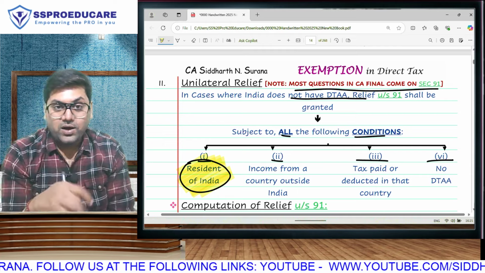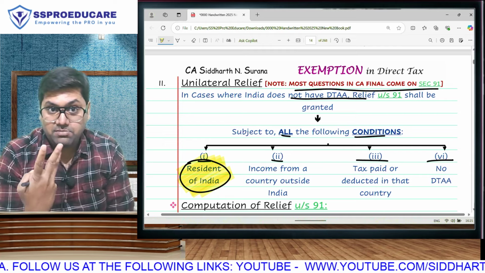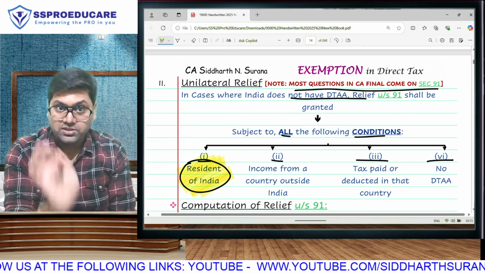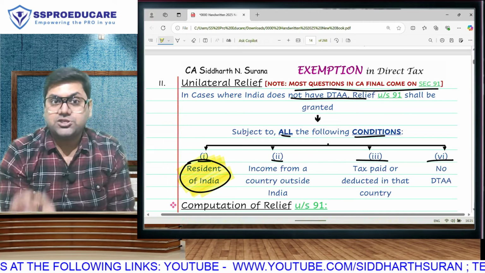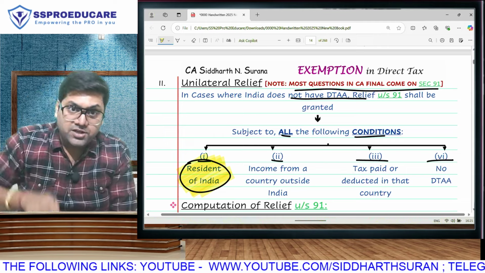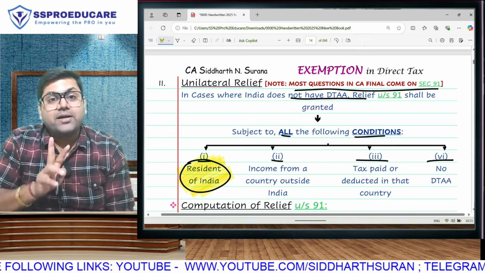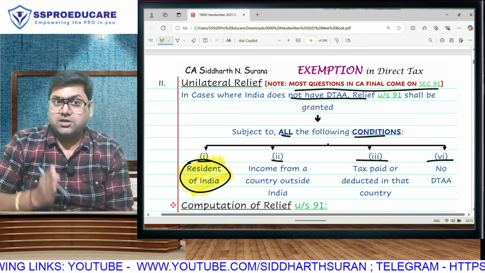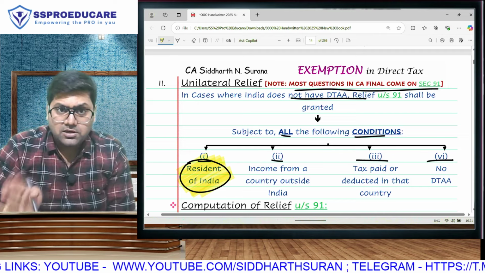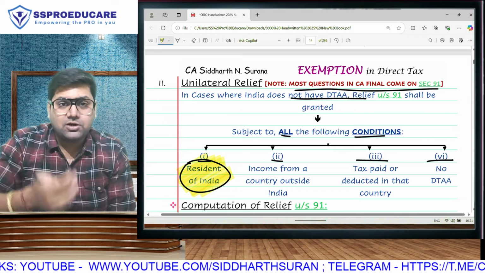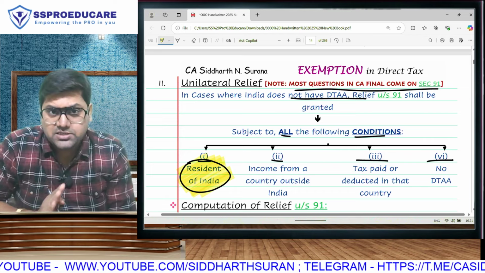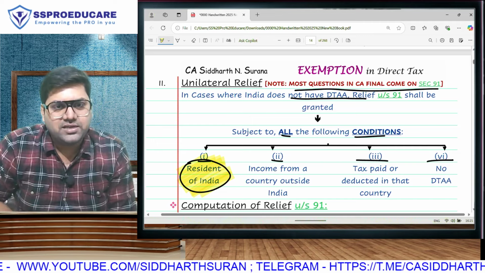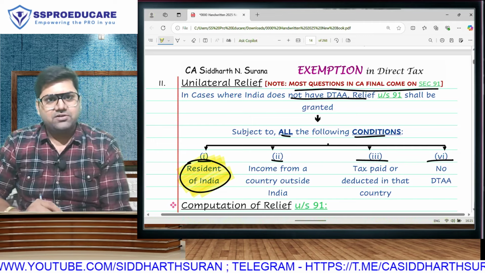There is logic. If you are in an amendment or revision lecture, I may not be able to tell you the logic of everything. My normal lectures are based on the concept, on the philosophy. Nothing is bigger than logic. If you know the reason behind the provision, you will automatically be able to learn the law. But this is an amendment lecture, this is a revision lecture. Don't expect that I will tell you the logic of every single thing here. Otherwise, come and join my 200 hours lecture of CA final or 170 hours of CA inter.